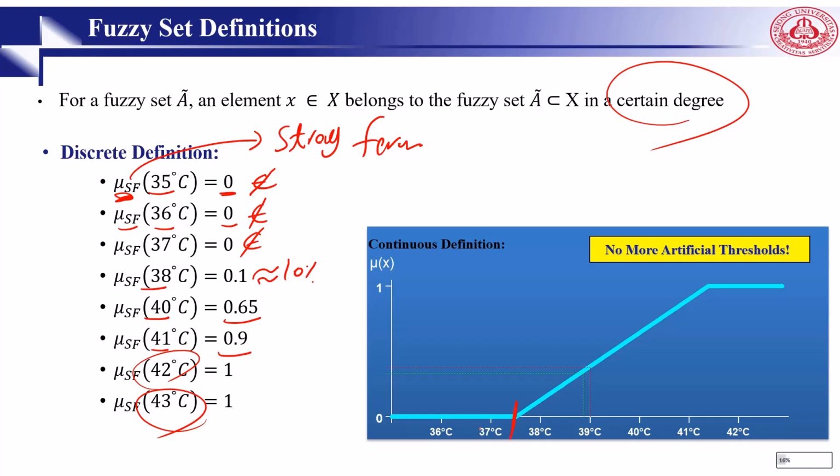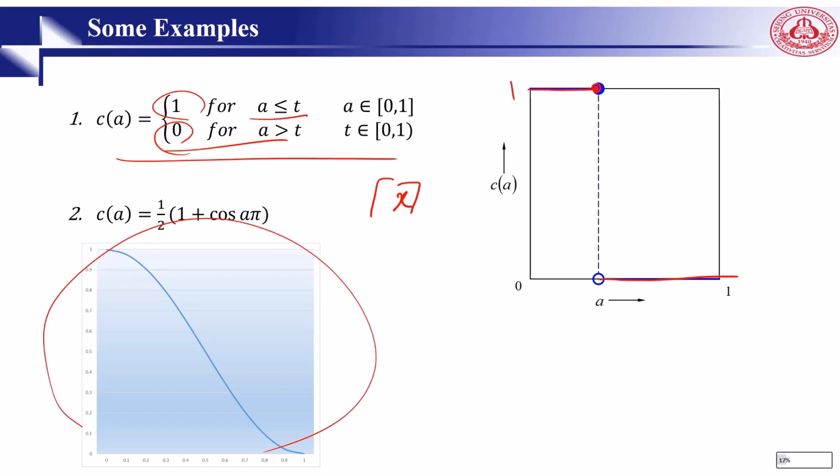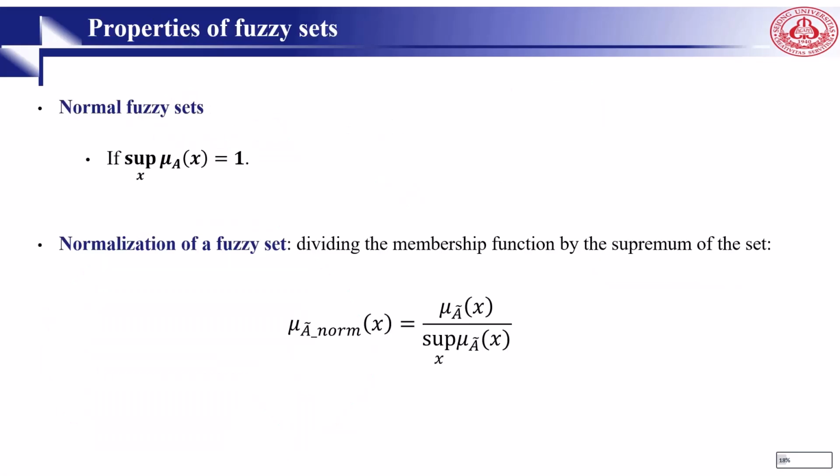Up to 37.7, the degree is 0. From 41 and up it is absolute, and in between there is some degree, as you can see here. Here are some other examples. For example, this one is like a step function. If x is less than or equal to t, then it is 1. Otherwise, it is 0. So up to here it's 1, then it is 0. And this is another one, 1/2 (1 plus cosine(a pi)). As you can see, this can also be a membership function. Later, you will see that this is called Gaussian.